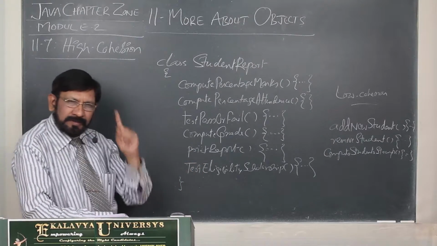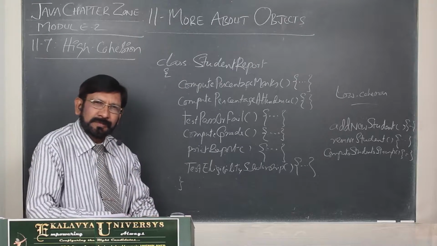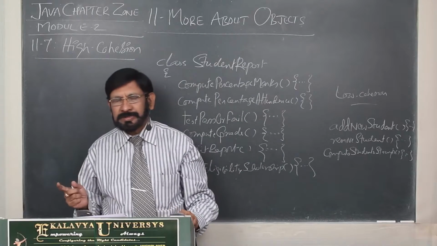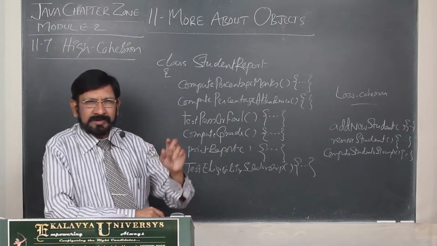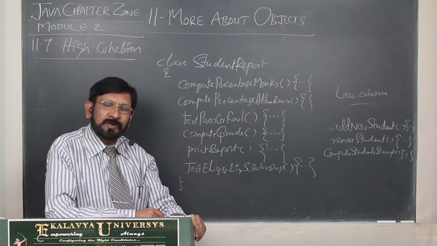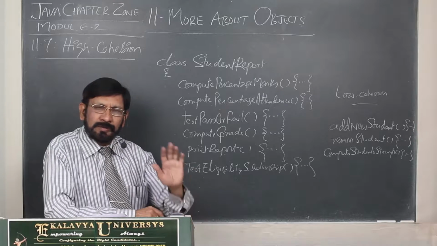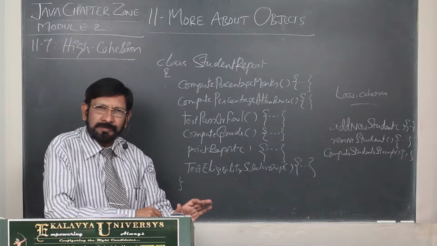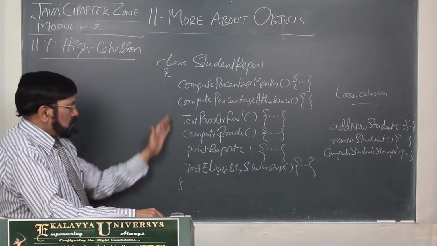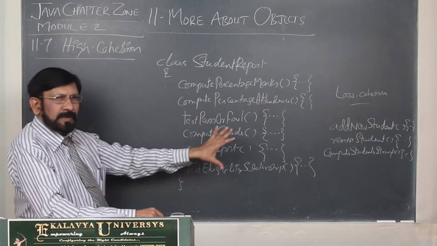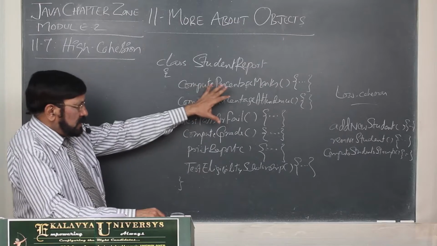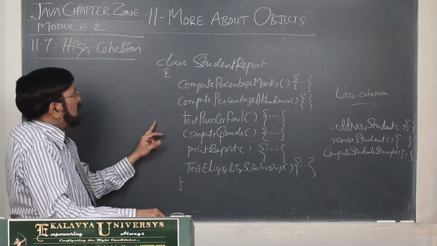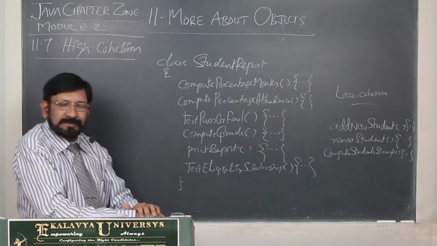And for one thing, always in any language, either it is a C function or a Java method, you must entrust a single identifiable task. You should not give multiple tasks to a method. That point you must always remember. And you have to identify the integrity and functionality of the methods and place them in a class. And this is called high cohesion.